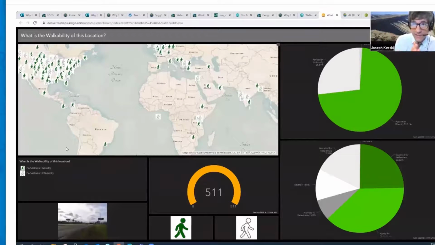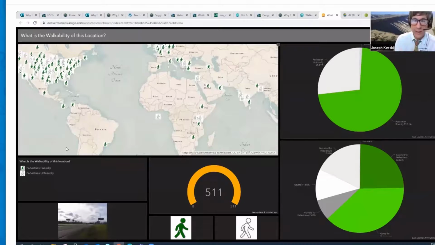And another nice thing, if you get your own account and you want to actually make one of these, they're very configurable. In other words, no coding required. And you're just saying, I want a graph over here. So drag the graph tool over to this part of the screen. Drag the map over to this part of the screen. Drag the gauge down to this part of the screen. And over here, I want a photograph. So they're very approachable and doable.